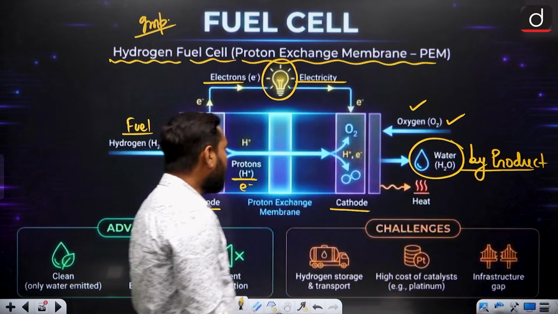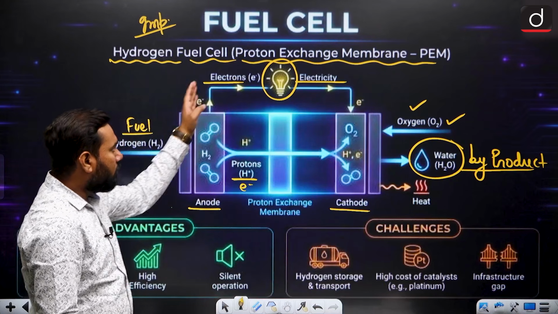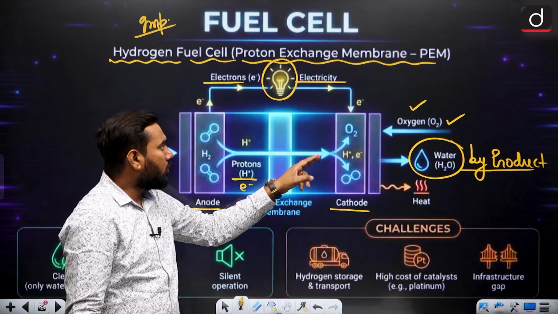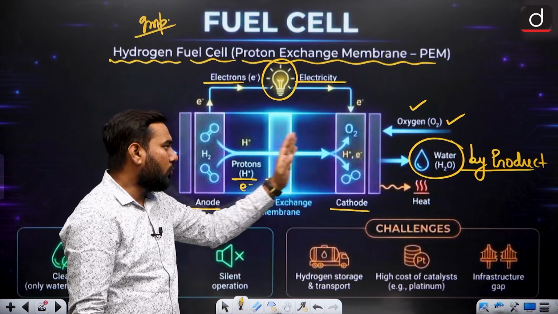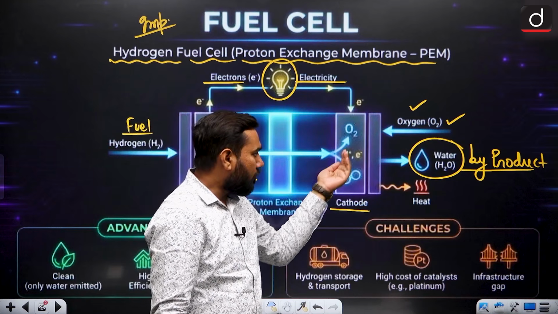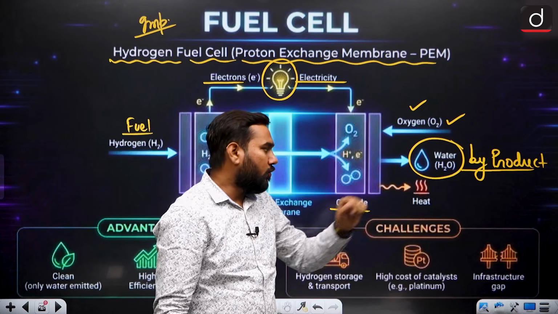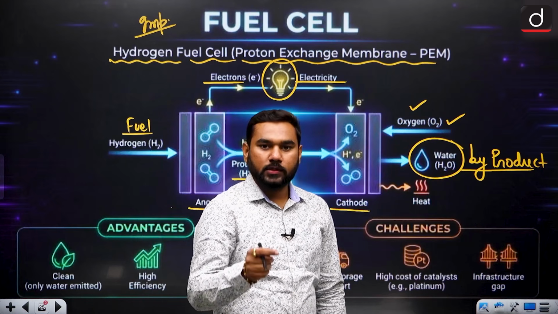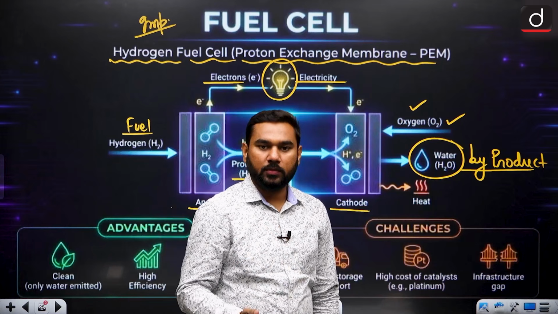Actually what we did is, by giving hydrogen we make the flow of electrons, and due to the flow of electrons electricity is produced, and this supplies the cathode, and the cathode captures oxygen and produces water vapor. Always remember, sometimes the byproduct is written as water and sometimes as water vapor. Actually both are the same thing.